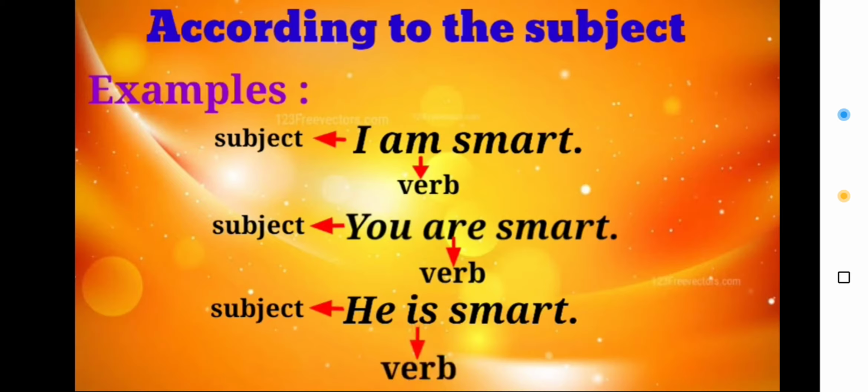And similarly, in the third sentence also, the subject is he, that is third person, and this verb is. So here it is clarified that verb changes according to the subject. As the subject changes, the verb has also changed its form. So this was the first type, that how does a verb change according to the subject.